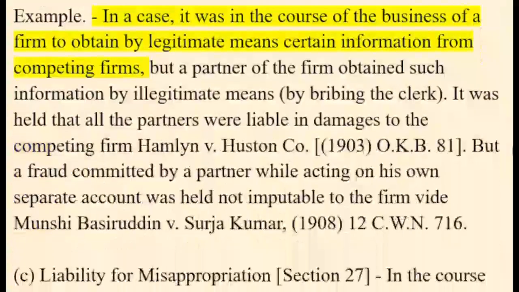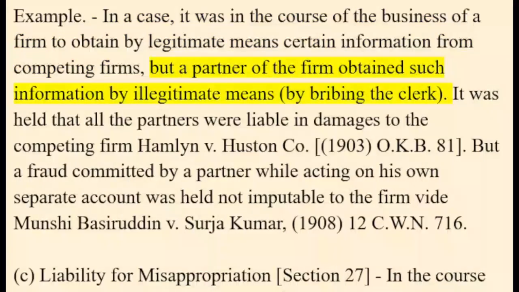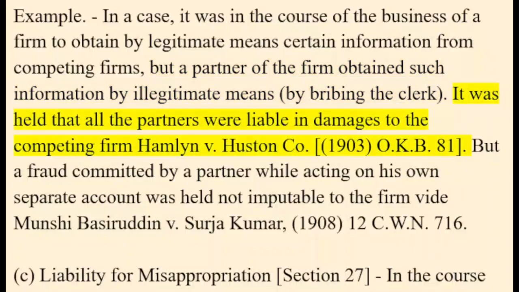Example. In a case, it was in the course of the business of a firm to obtain by legitimate means certain information from competing firms. But a partner of the firm obtained such information by illegitimate means, by bribing the clerk. It was held that all the partners were liable in damages to the competing firm, Hamlin v.